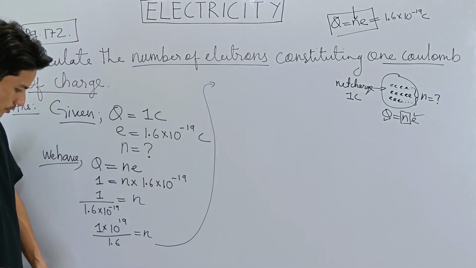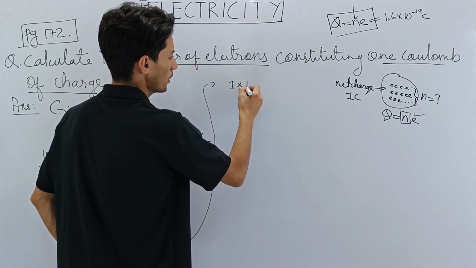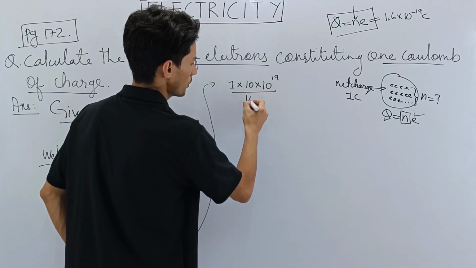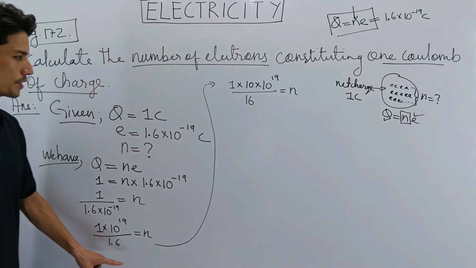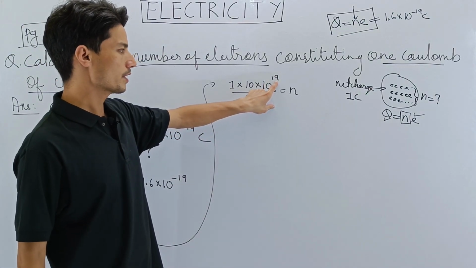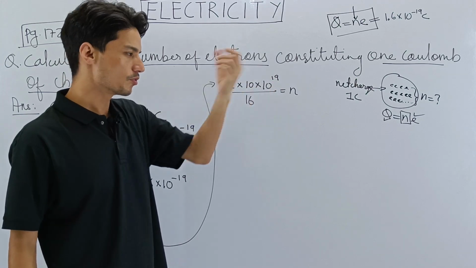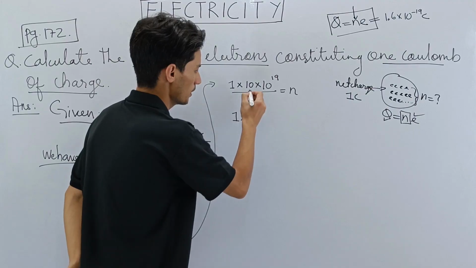So what will I do now? I'll remove the decimal. Removing the decimal will bring 10 on top, and now without the decimal it is 16. Now what I will do is minimize one number from here. There are 18 zeros here and 19 zeros here. I'll make it 18, so I'll remove one and give it to this 10. If I remove 1 zero, then this 10 will become